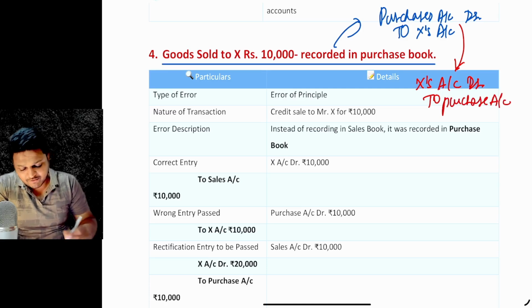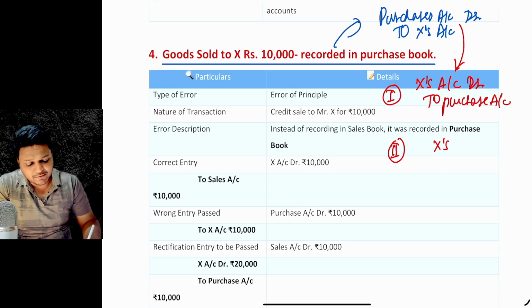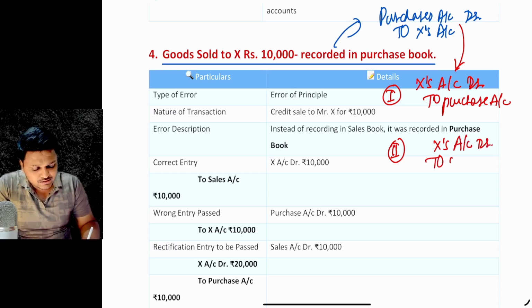And the right entry would have been goods sold. That is, sales account is to be credited and X account is to be debited. So this is the first entry which is to be done, and the second entry will be done so as to basically make sure the correct entry is passed. That is, X account is to be debited and sales account to be credited.